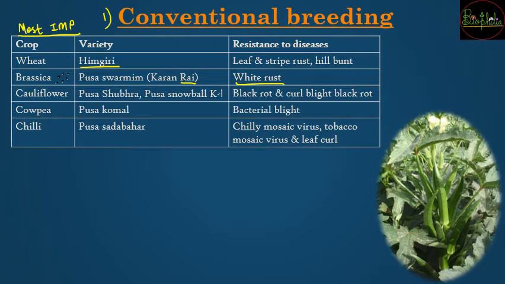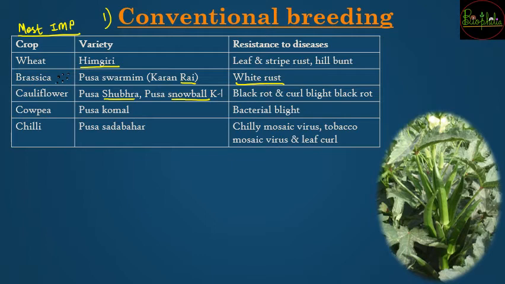Then cauliflower, that is Pusa Shubhra and Pusa Snowball K1. So this is the variety, Shubhra and Snowball 1. Here you can remember the cauliflower's variety by a trick: Shubhra and Snowball. Shubhra is white, snowball, snow is also white, and generally you like the cauliflower to be white. When you purchase it in the market, you try to check that the cauliflower is white enough, that it has no black spots, or other discolouration, otherwise you don't buy those cauliflowers.